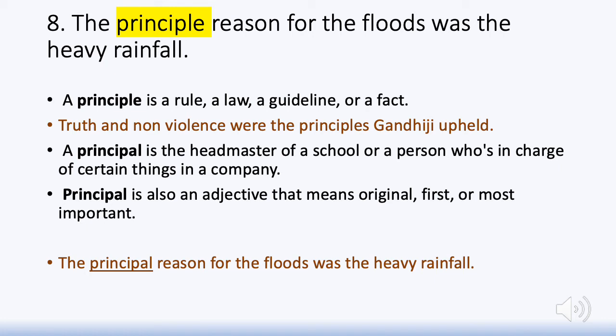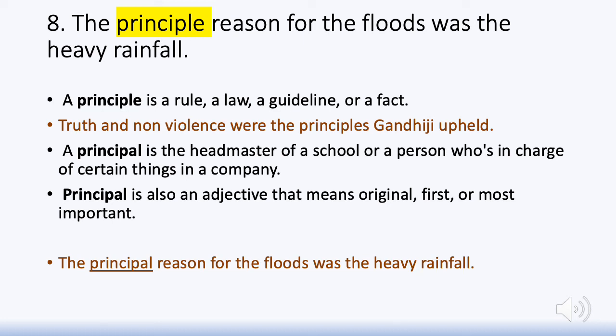We are all familiar with the use of the word principal to refer to the head of an institution. That person is the most important person there, the person who's in charge, in the same sense. So therefore, the principal reason. Whereas the other, principle, is used in a context like this sentence: truth and non-violence were the principles that Gandhiji upheld. The guiding principles, the guiding lights, or the guiding rules that he upheld in life. So that is principle.